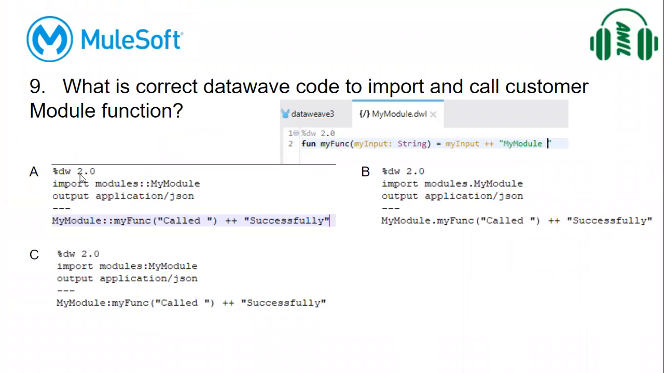See here, the first one has 2 colons, modules 2 colons and my module, 2 colons function name, and we are sending a value. So this is the correct answer. And in this one, only 1 colon is given at the 2 places, and here it is just a dot. So the answer for this is A.